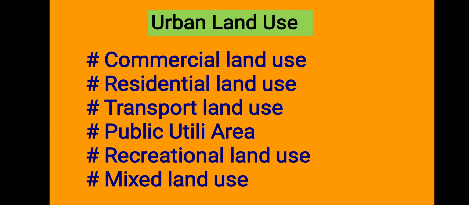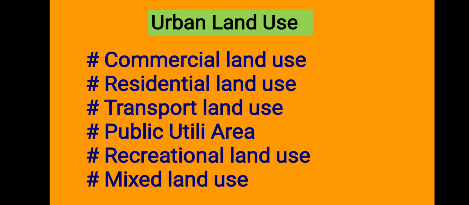Okay, the third important type is transport land use. In the urban area, transportation facilities are very important for the movement of goods as well as movement of the people.